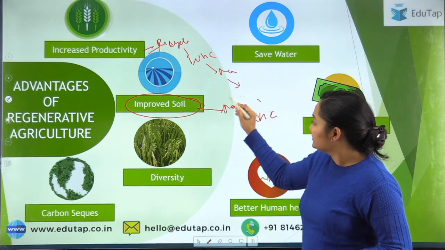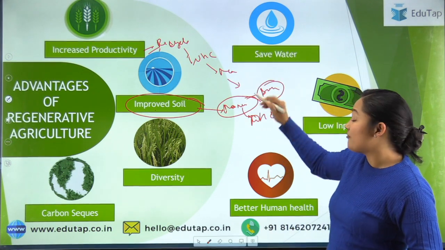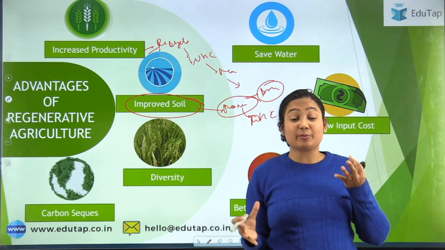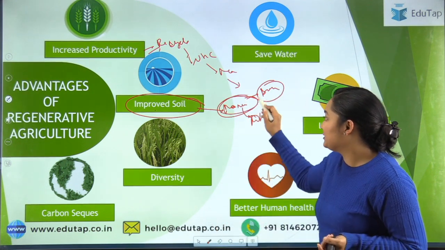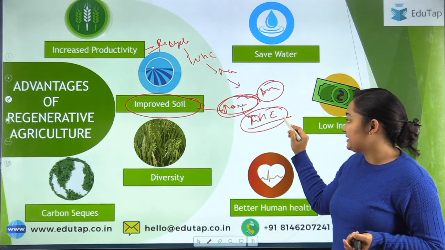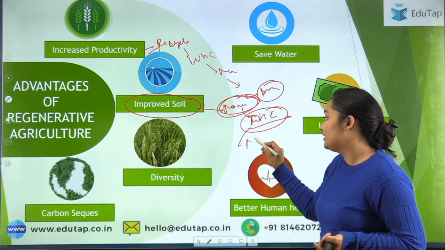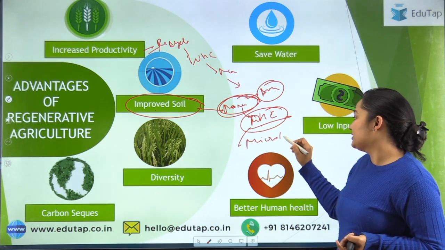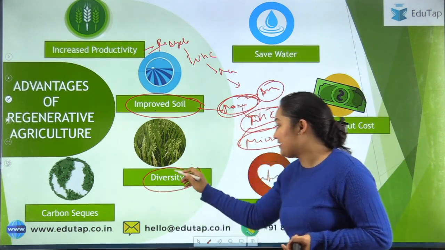It also acts as a source of nutrients for the microbiome itself. It also provides a place to live, so microorganisms can reside in the holes of the manure. The water holding capacity is also increased, and this also improves the microorganisms in the soil. So this is there for improved soil. Again, the diversity is increasing.